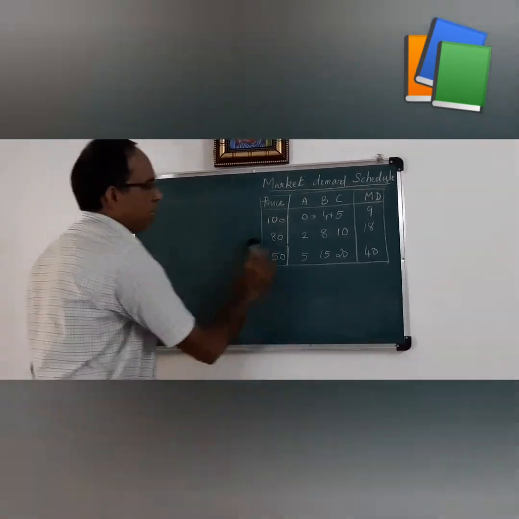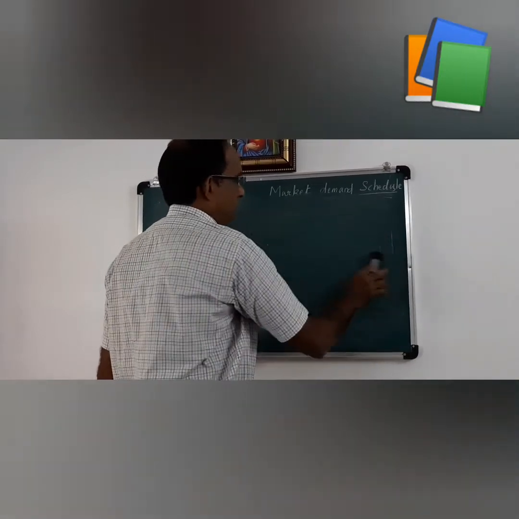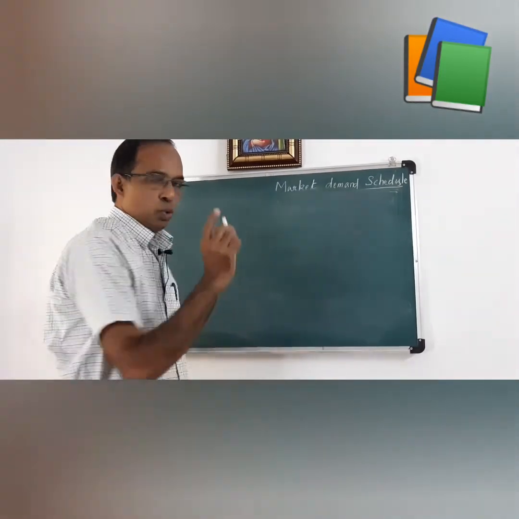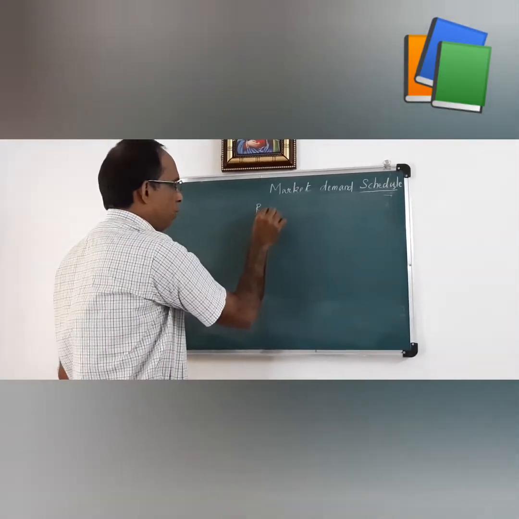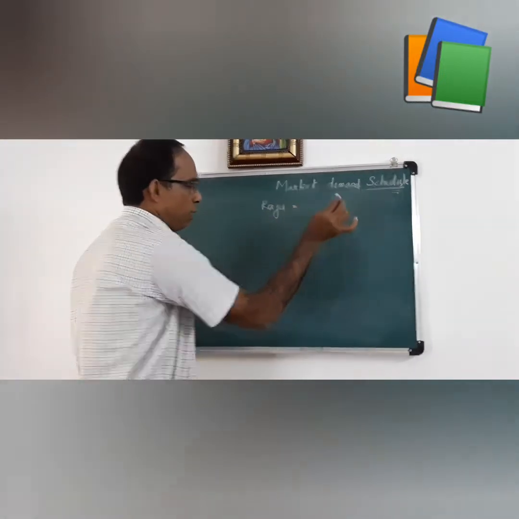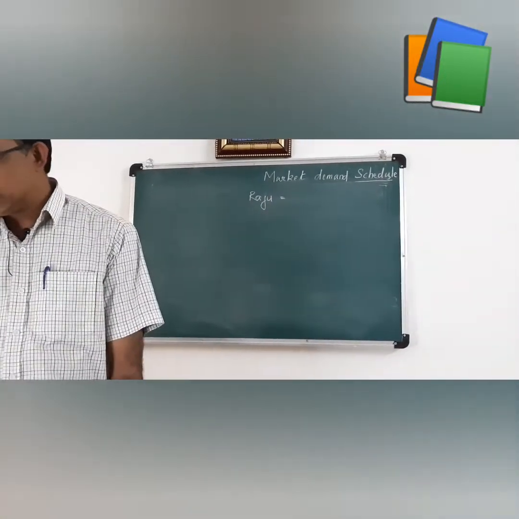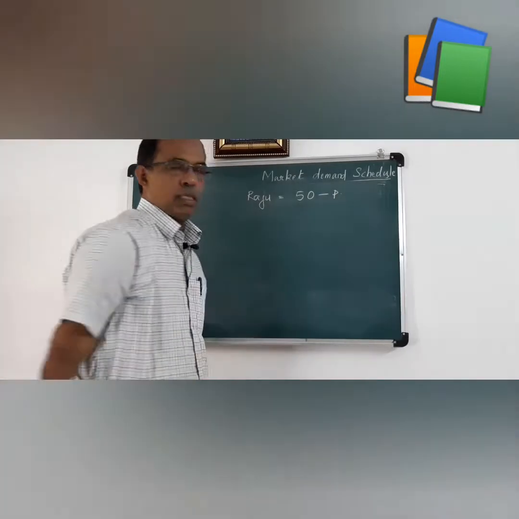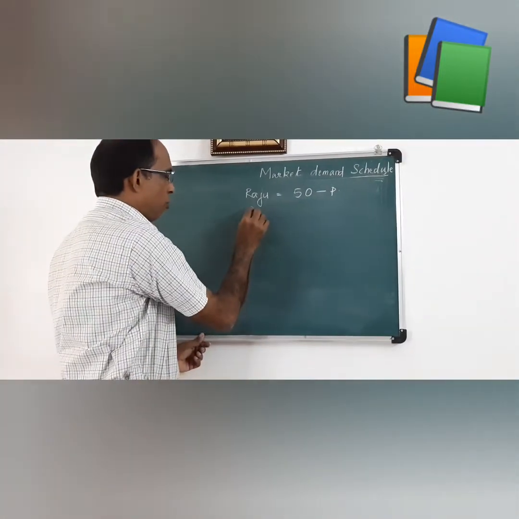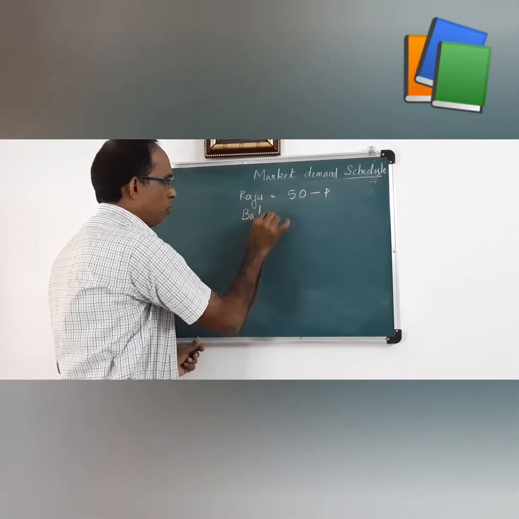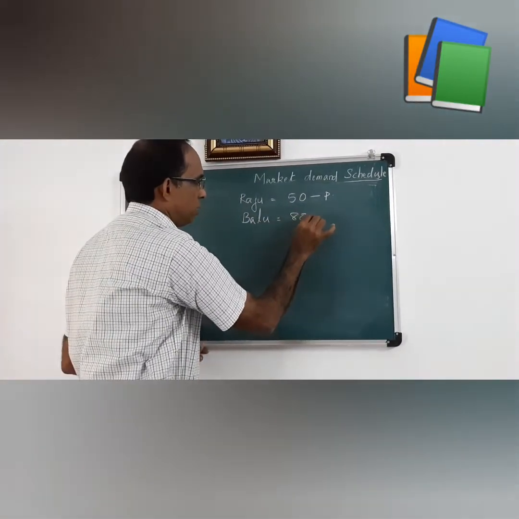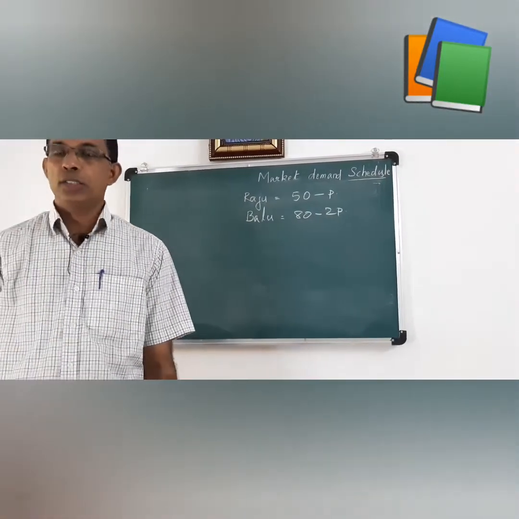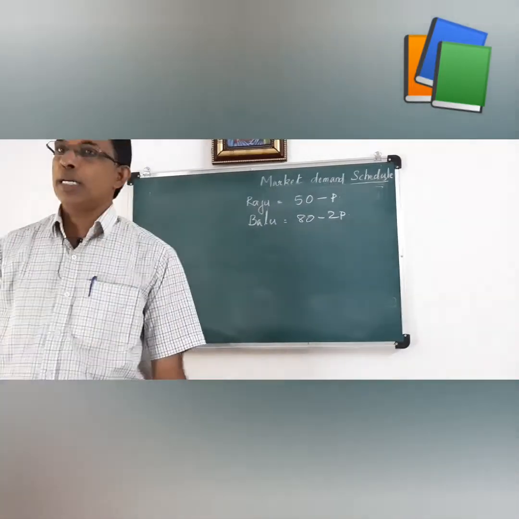Suppose questions may come like this. Suppose there are two consumers in the market, Raju and Balu. The demand function of Raju is 50 minus P, and the demand function of Balu is 80 minus 2P. Prepare a market demand schedule and draw a market demand curve.